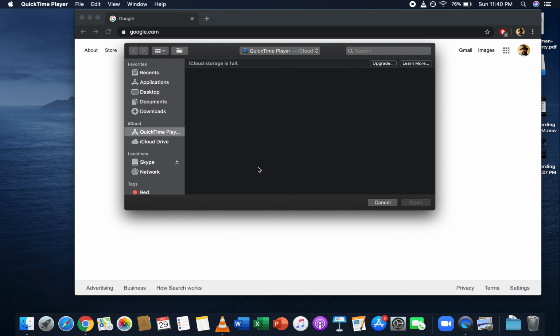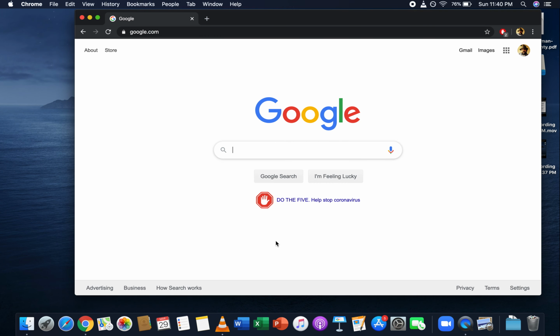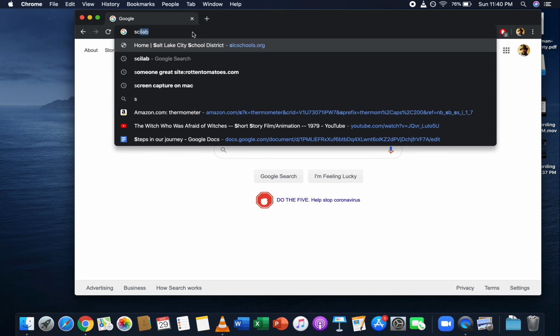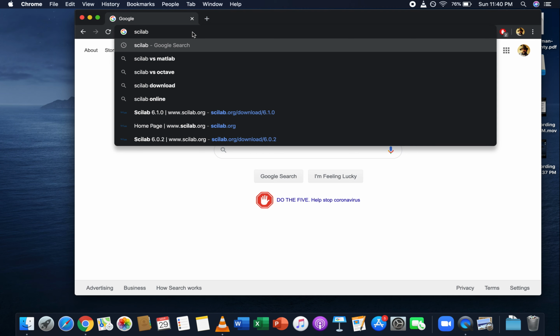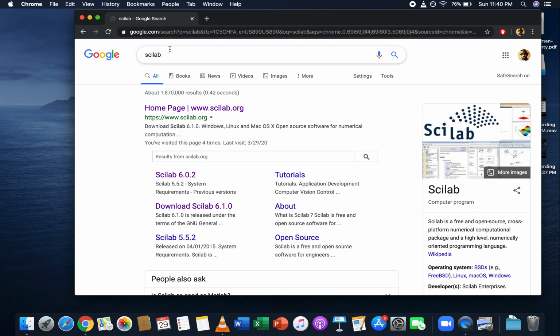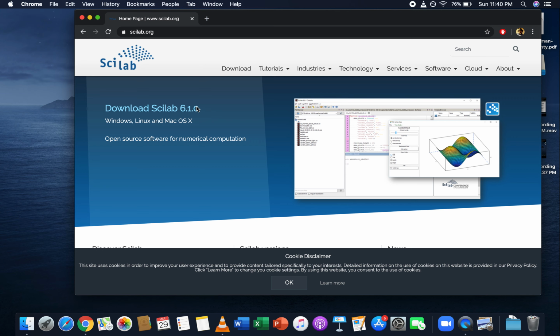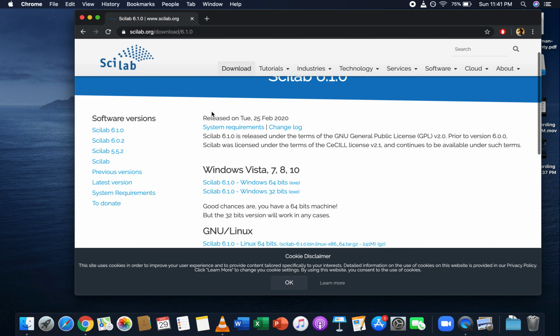Welcome to Scilab land. We are going to download and install Scilab to a MacBook Air. First step, Google Scilab. There it is, scilab.org. And Scilab is this software package we're going to download. It's free. It should cost you nothing.